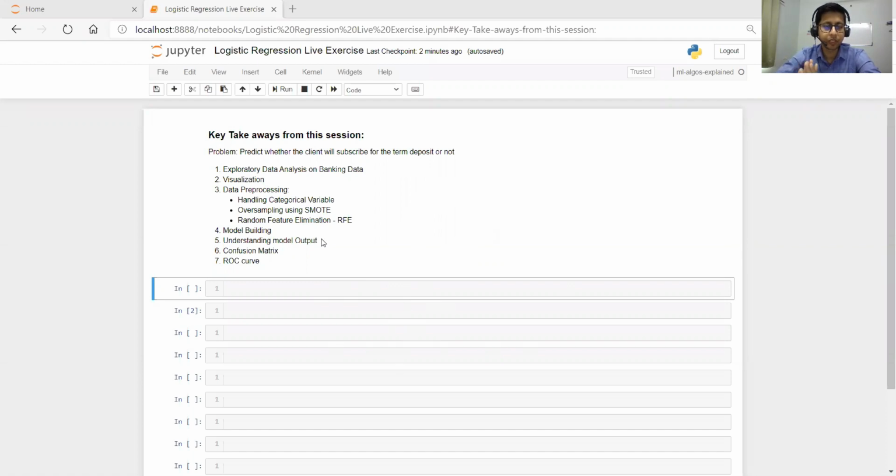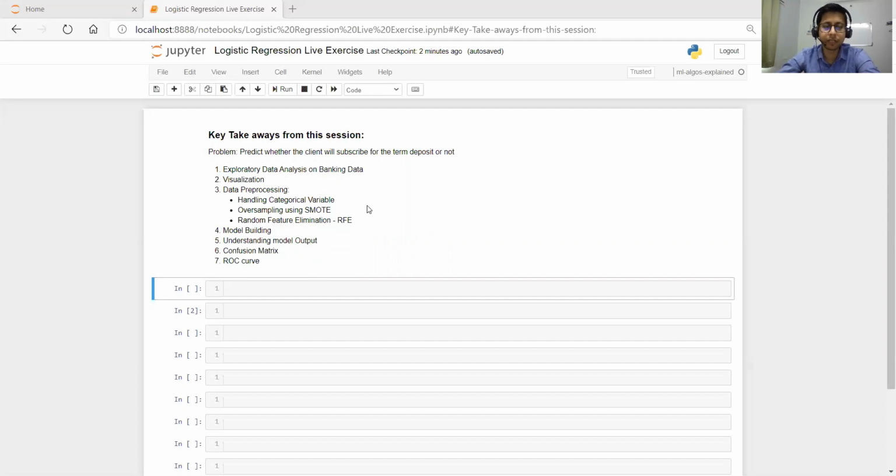this session. The problem statement is to predict whether the client will subscribe for the term deposit or not. Then I will talk about exploratory data analysis on banking data, then jump to visualization. The next step is data pre-processing, that is handling categorical variables, which is very important. Then oversampling techniques.